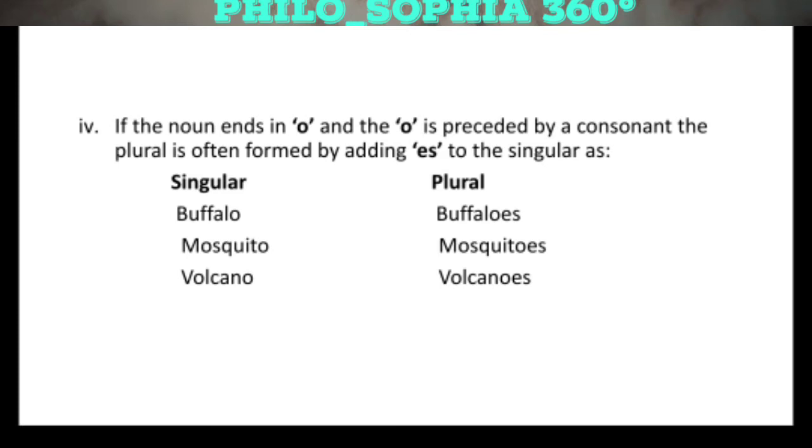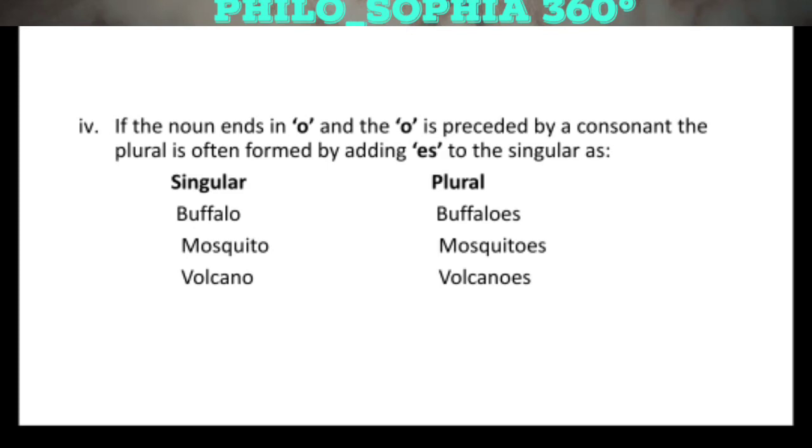For instance, there is a word buffalo, BUFFALO. We will add ES in it and it will become buffaloes. In the same way, we have the word mosquito, MOSQUITO. We will add ES in it and it will become mosquitoes.